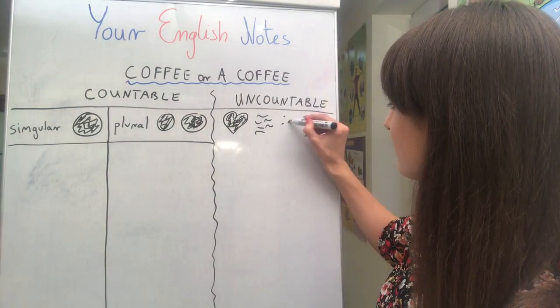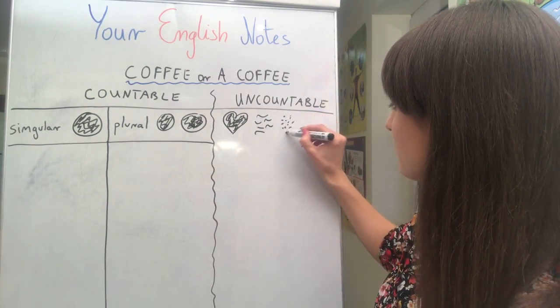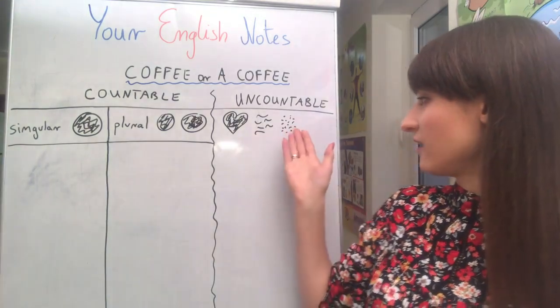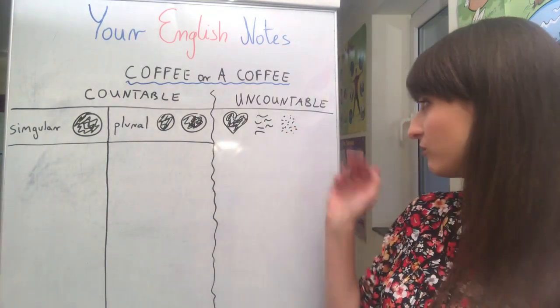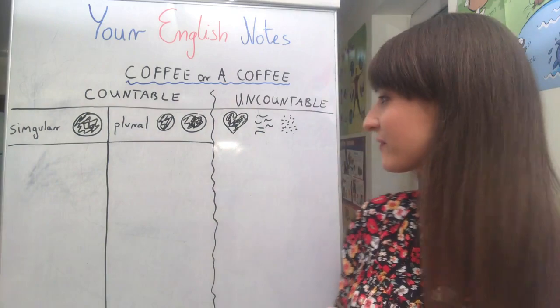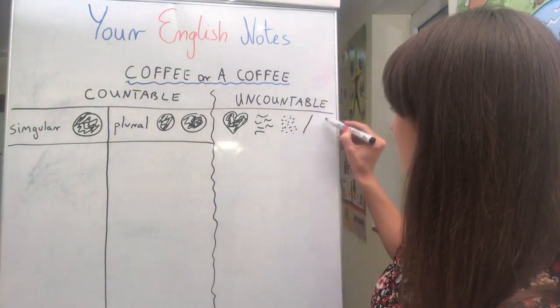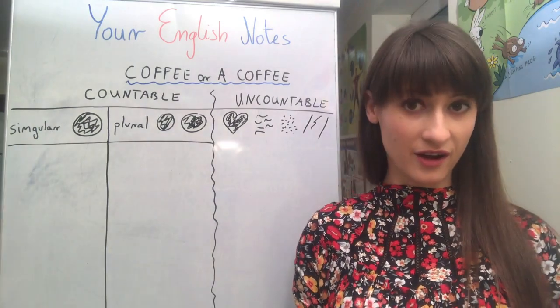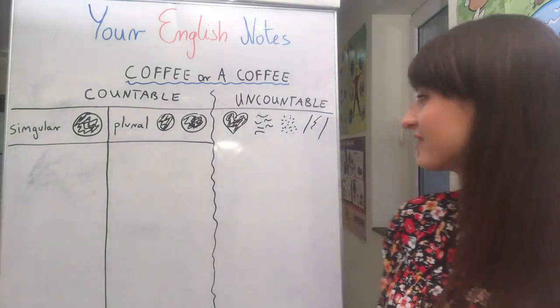We cannot count powders or seeds, yes? So we say flour, for example, flour, sugar, okay? And also we cannot count some materials like metal, glass, wood, all right?